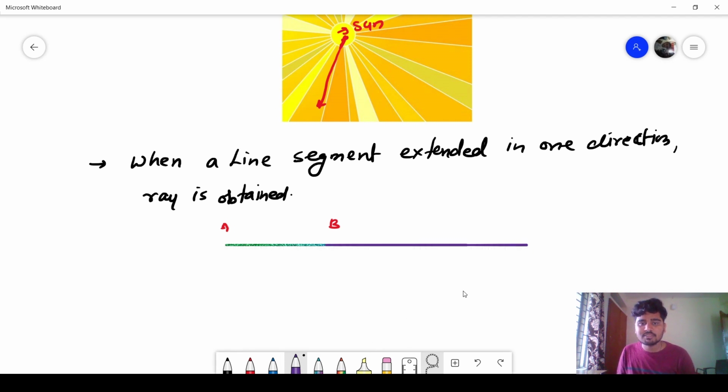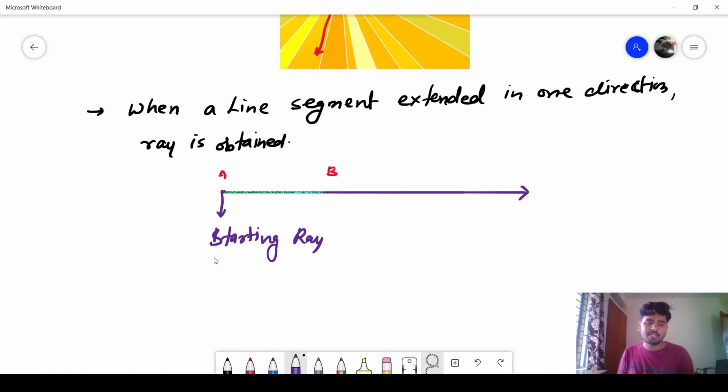So this one is known as a ray. This is the starting point of the ray, and it is going on in one direction. When a line segment is extended in one direction, a ray is obtained.